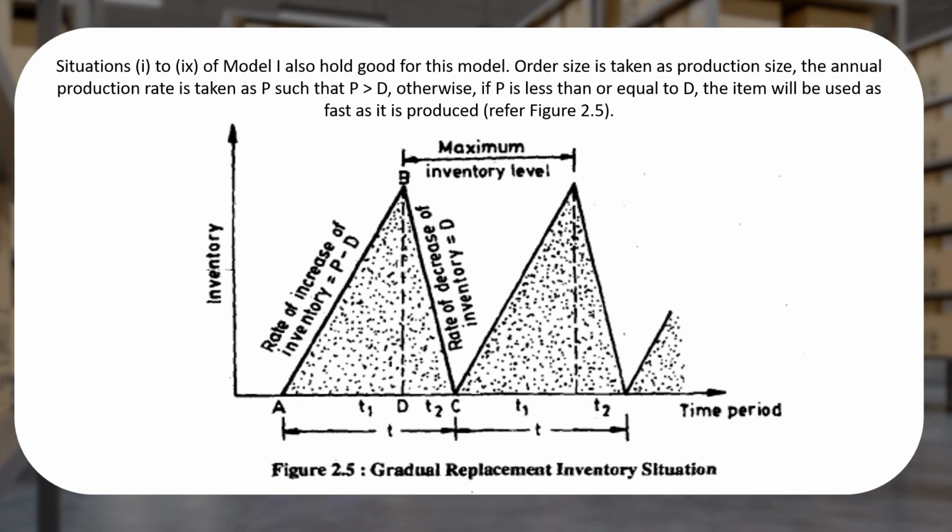This is the model. On the x-axis, we have taken time period and on the y-axis, we have taken inventory. You can see the slope. It is the rate of replenishment of inventory and our demand is D. So P minus D should be the actual rate at which inventory is filled up so that we may reach the maximum inventory level.